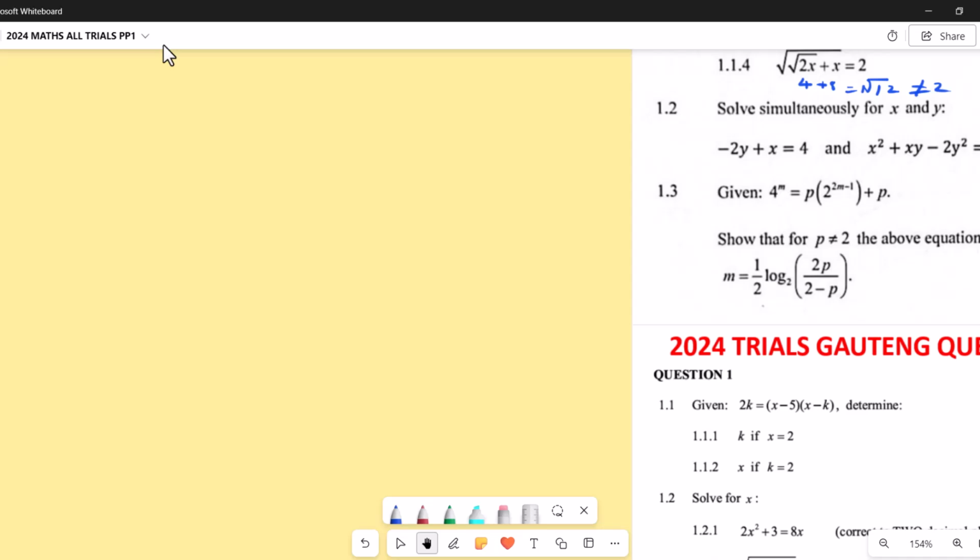So now, like we said in the previous question, what we do here is take out the one which is linear. If it's not there, we form one. So here, fortunately, we have this one. It's linear already, so we can set x equals 2y plus 4. That's equation 1, okay?